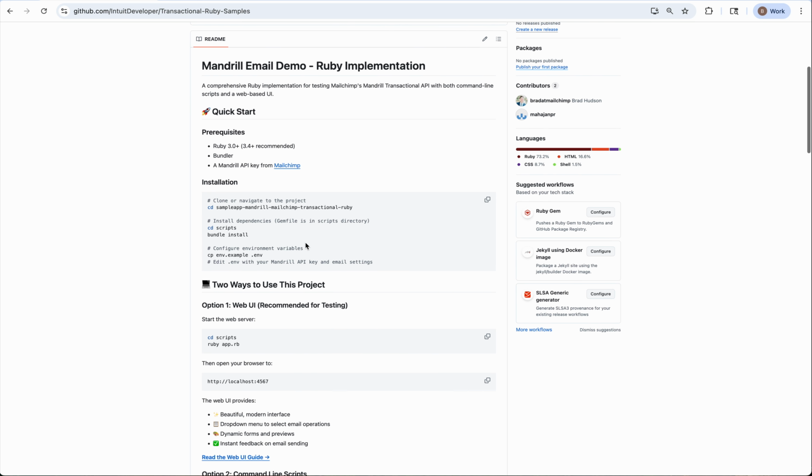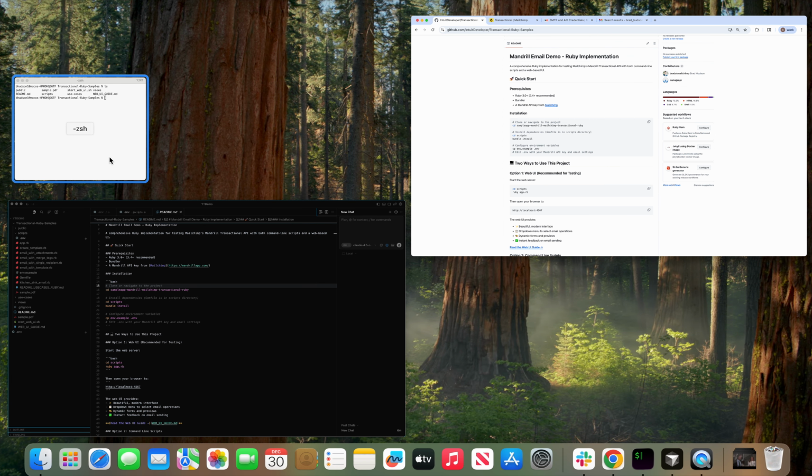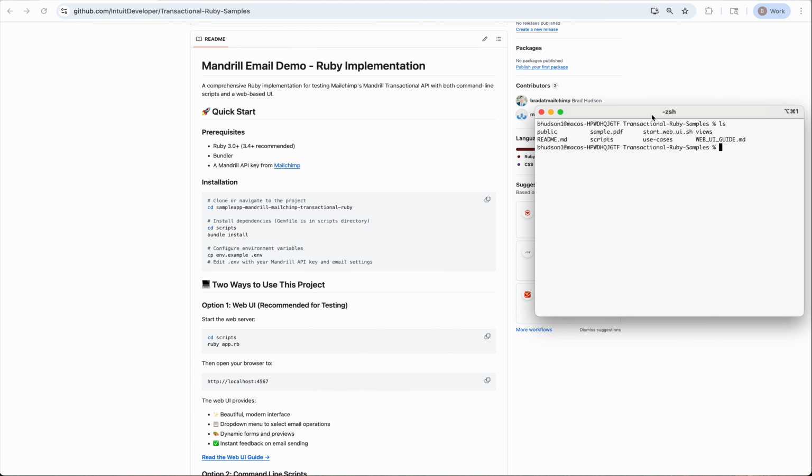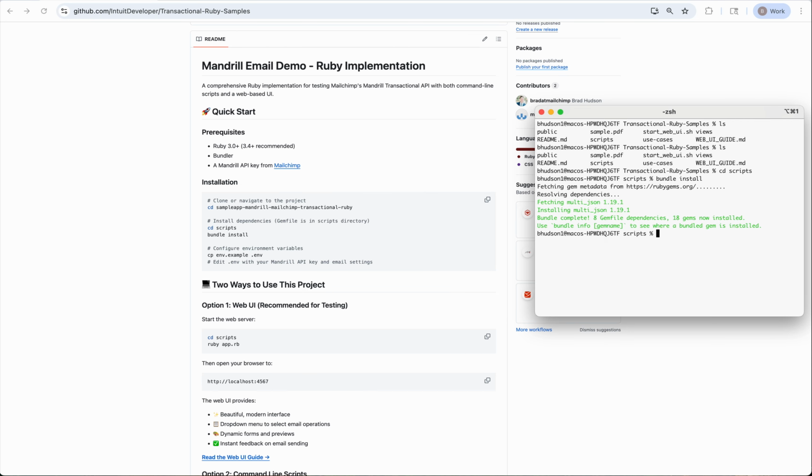All right, so now at this point, we can follow the instructions to get started. Now that we've changed our directory into the sample app, we are going to cd into our scripts folder where all of the scripts are going to be run. Here we'll run bundle install. This is going to install all of the libraries that we need to run this repo.